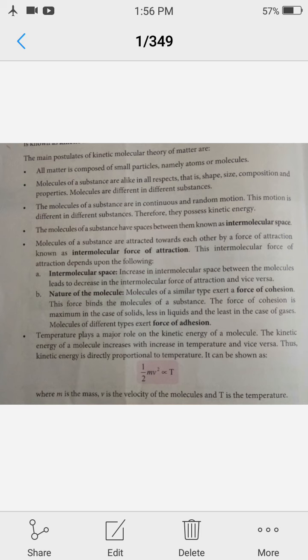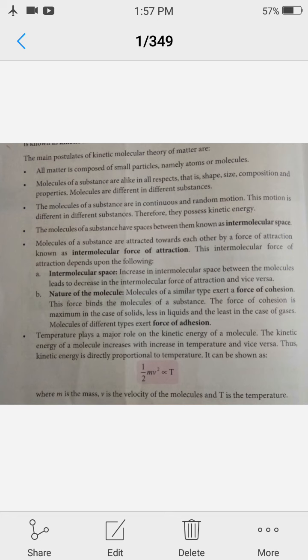Molecules of a similar type exert a force of cohesion, means if you will fill a container with water, then the force of attraction between water particles is called force of cohesion. But the force of attraction between the particles of container, suppose your container is made up of glass, then the force of attraction between glass particles and water particles, that will be called as force of adhesion, means two different types of substances.